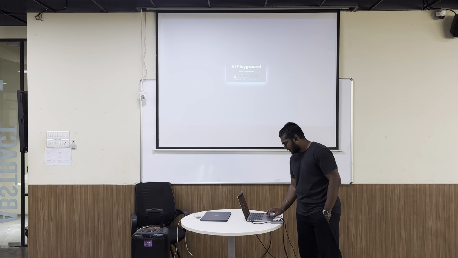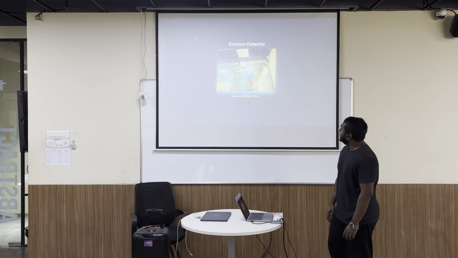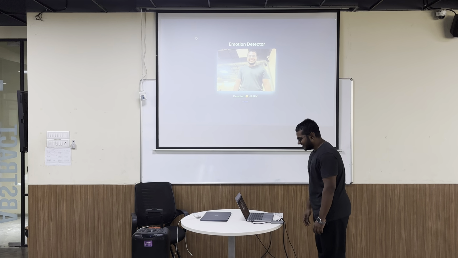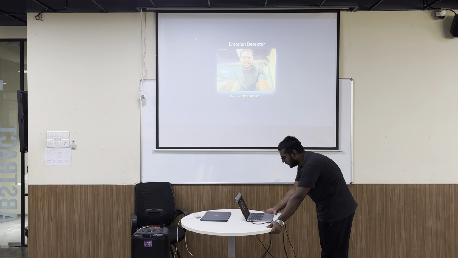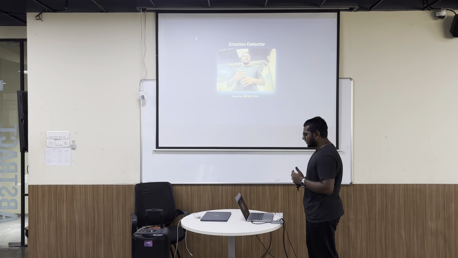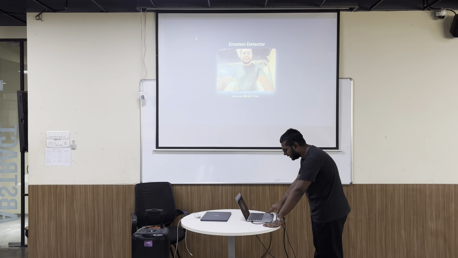I'll get started with the emotion detector. Okay, for some reason it's showing me distance. But yeah, as soon as I look into my camera, it tries to detect my 68 face points, and it tries to predict what my expression is right now. Currently I'm not showing any emotion, so it's pretty neutral. But as soon as I smile, it turns to happy. Let's say, just for fun, I'll make my angry face.